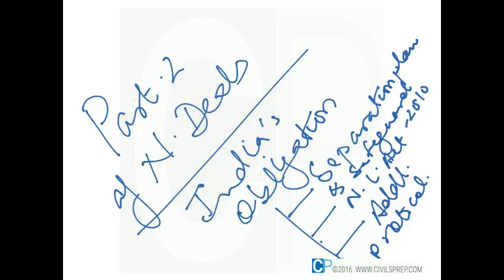If we look generally, the obligations are three: the separation plan, including the safeguard agreement, the nuclear liability act, as well as the additional protocol. Now the first thing is, what is the separation plan and the safeguard agreement?